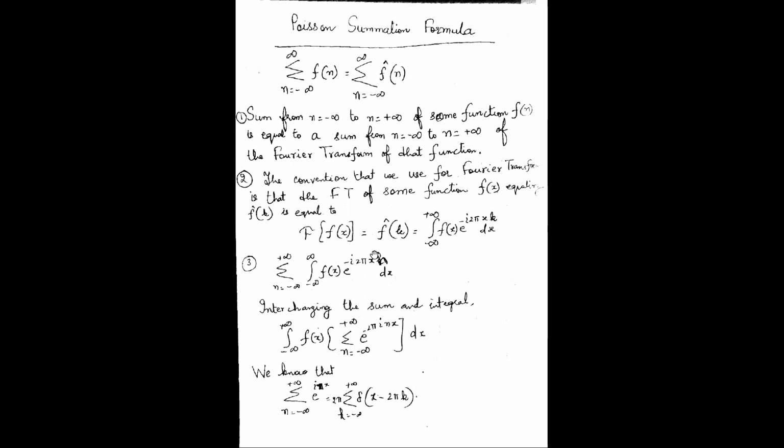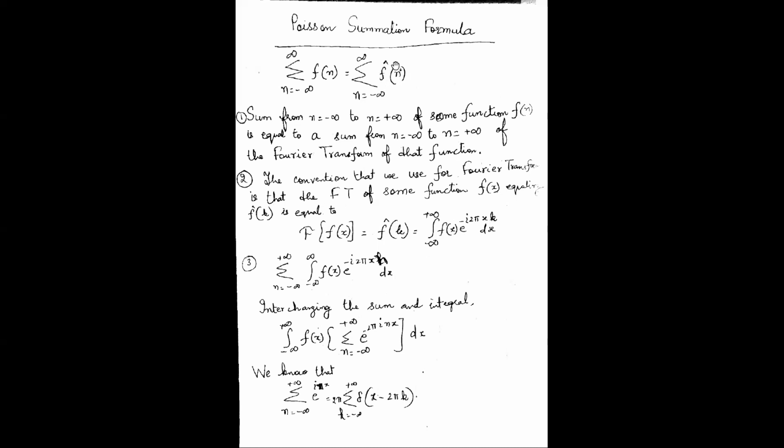So I can rewrite this convention, because this is the Fourier transform. This equation tells you about the Fourier transform, and this is equal to f cap k. This is the general formula of the Fourier transform. You take the formula as such: the Fourier transform of a function is given by f(x) e to the power minus 2 pi i x k, where k goes from minus infinity to infinity, dx.